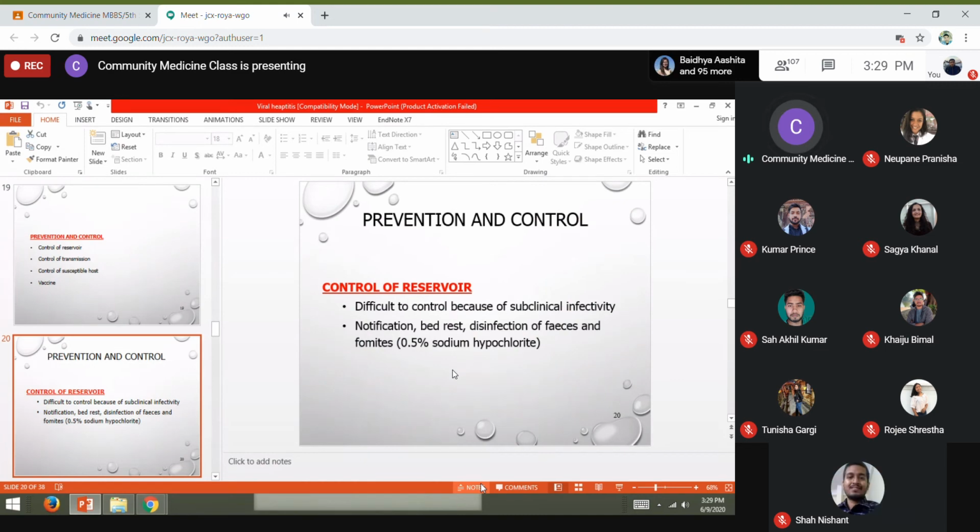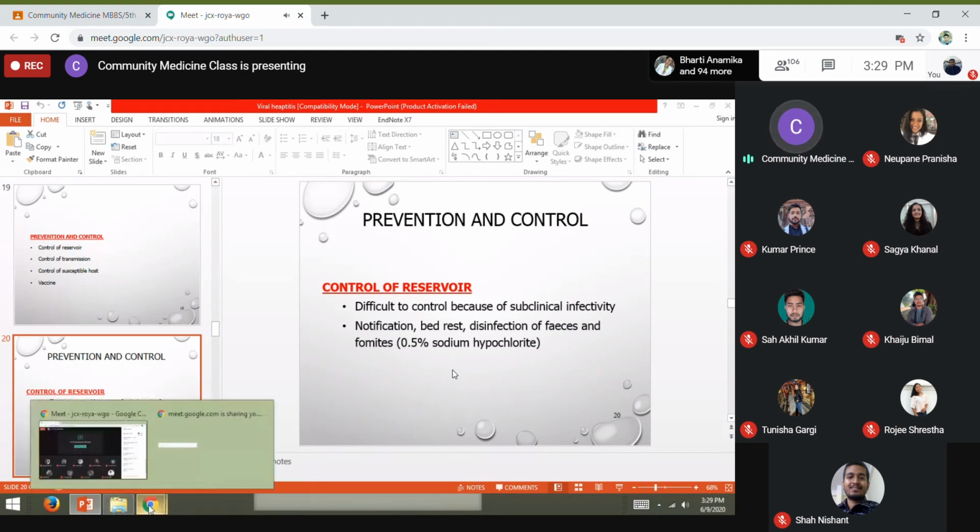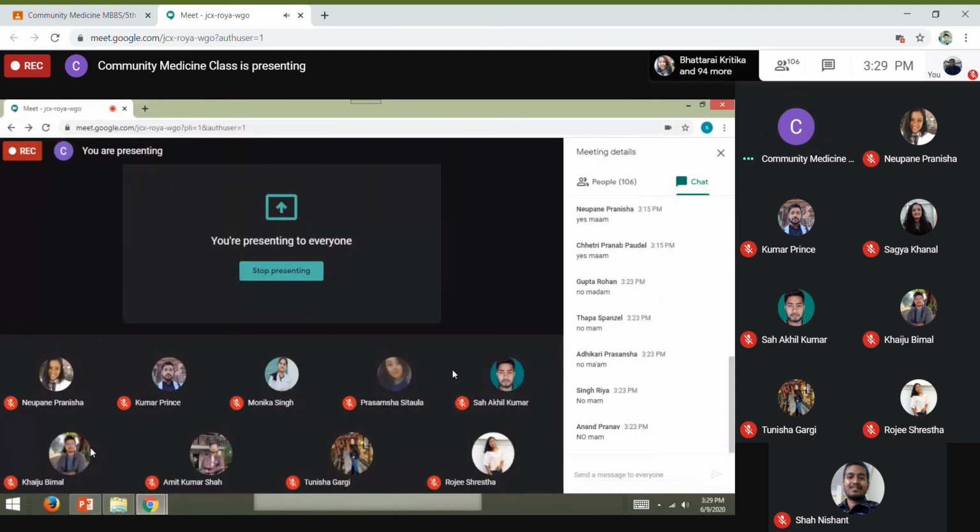It is usually very difficult to control this type of disease because of the subclinical cases. There are so many subclinical cases, so it will be difficult to control this disease. And when we know about this disease, the main thing is notification. Now, what is notification? What do you understand by notification?